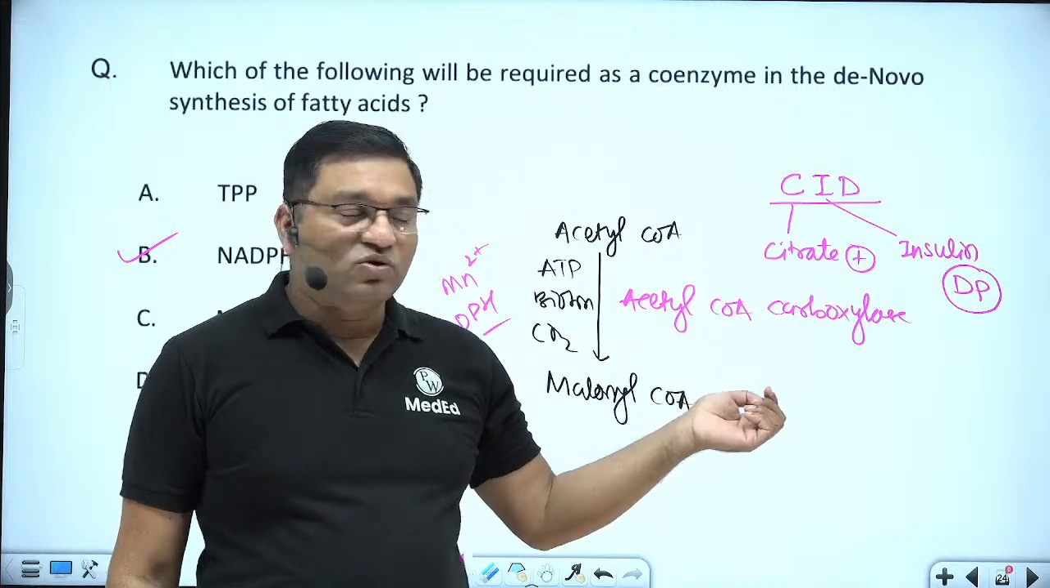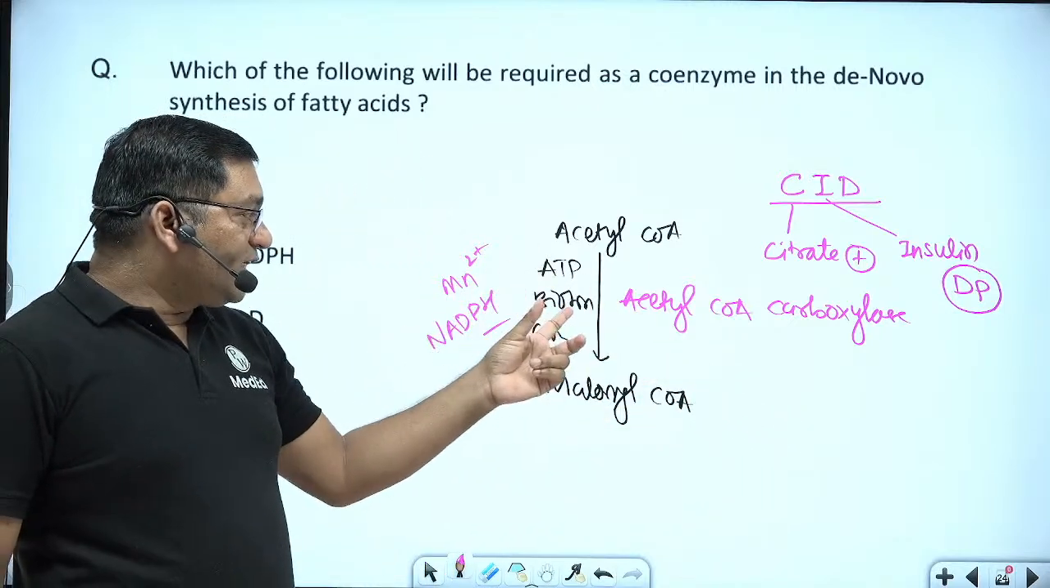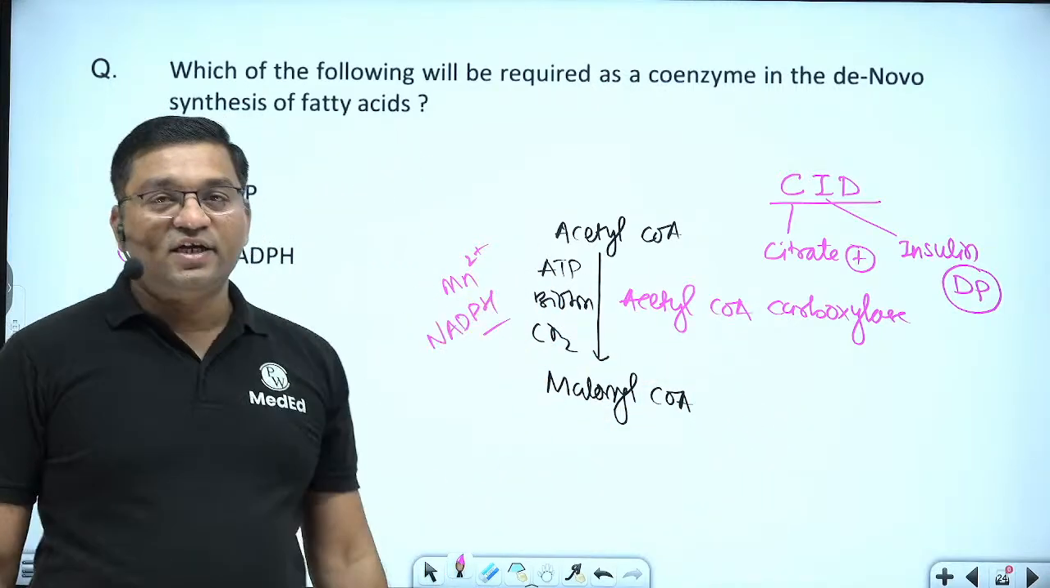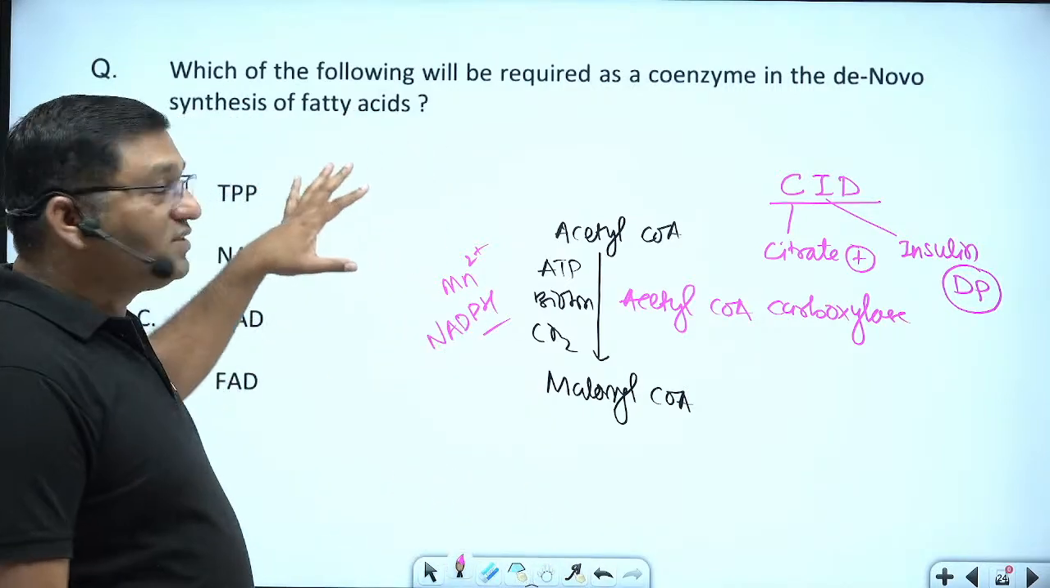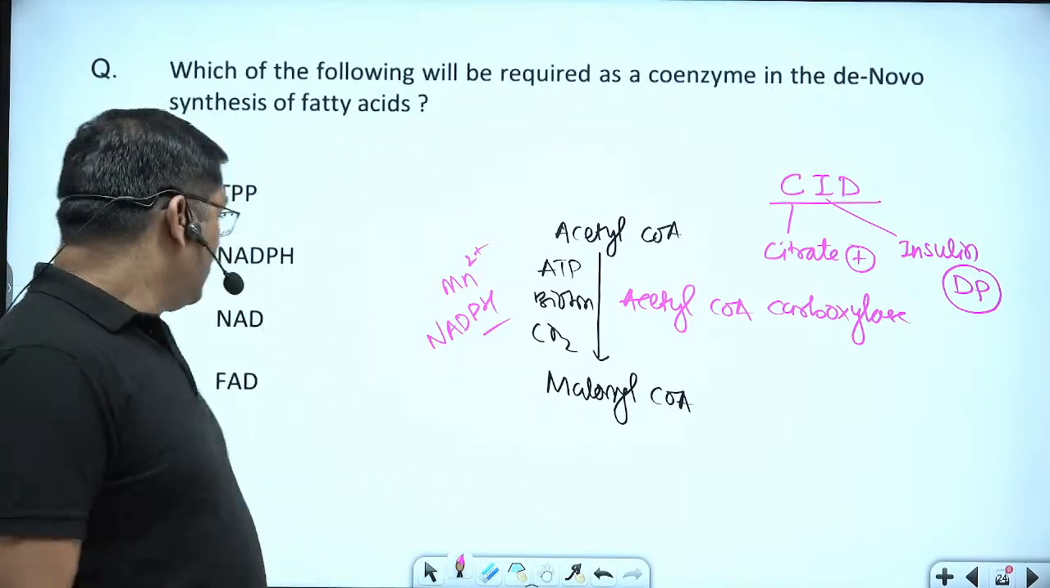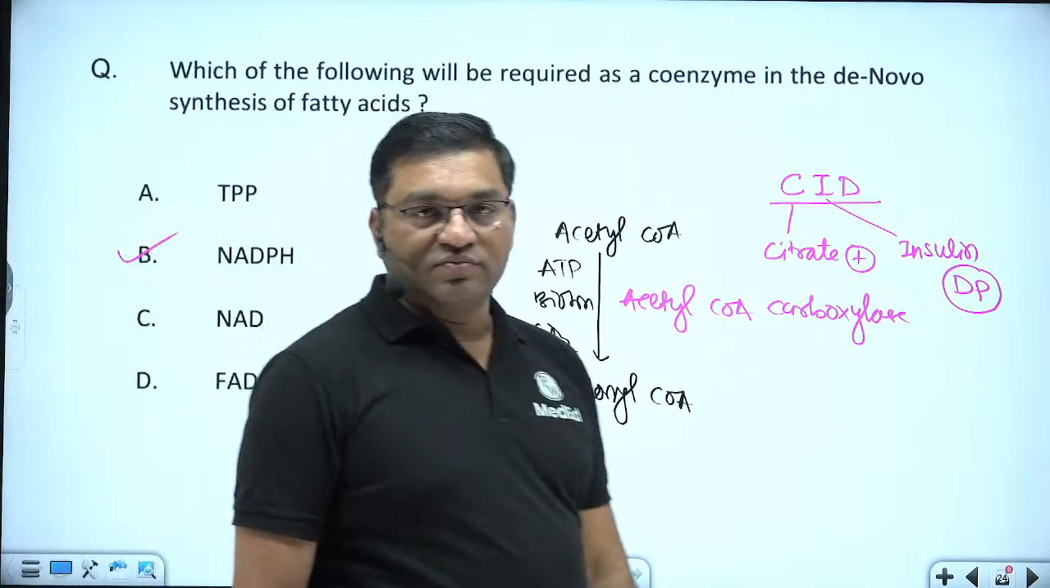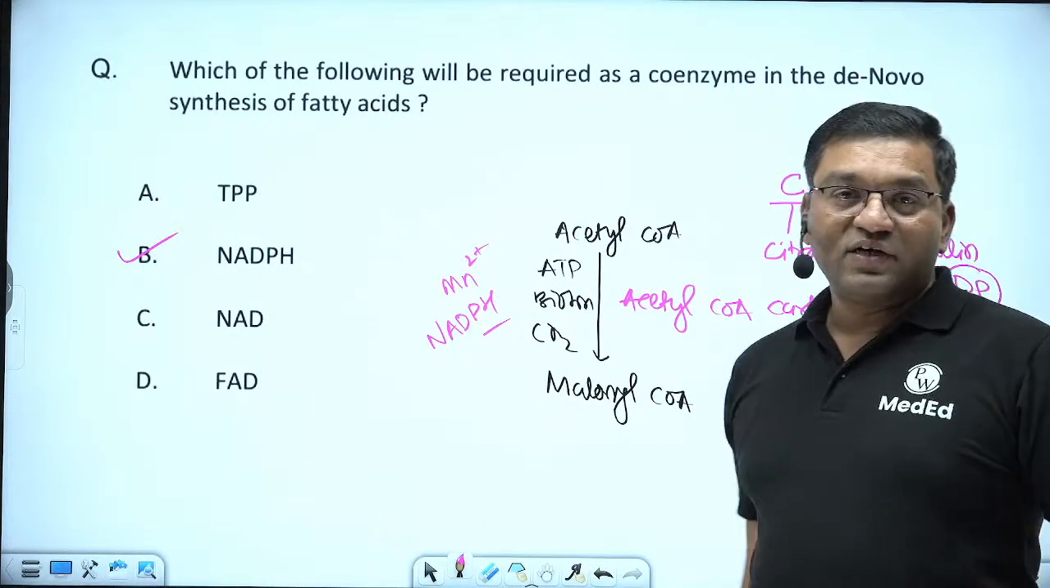Acetyl coenzyme A carboxylase requires 5 cofactors: ATP, biotin, CO2, manganese and NADPH. Also, there are 2 reductases in the fatty acid synthase complex which require NADPH. So here the answer is NADPH. Carboxylation reaction requires biotin.